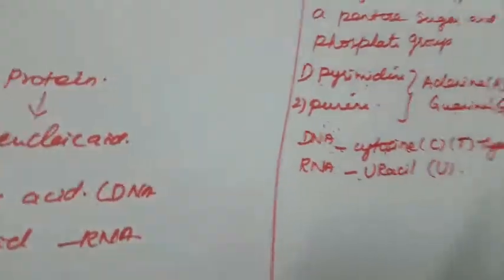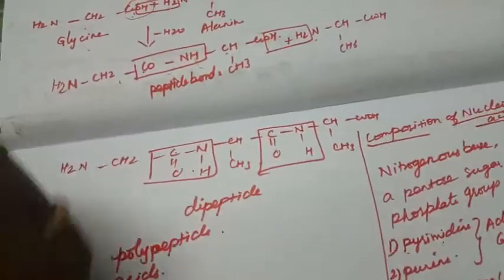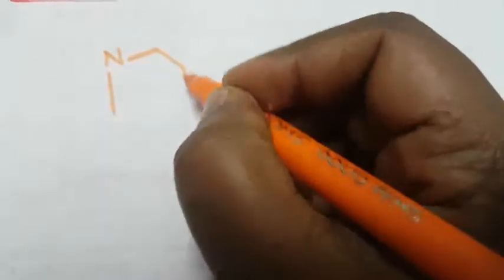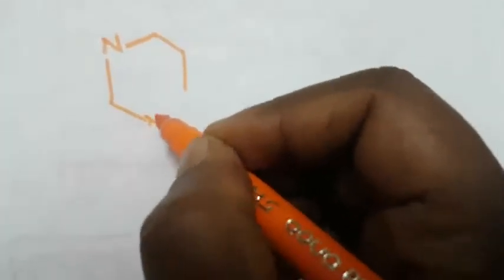We see the structure, right? How to see the structure? First, write the purine and pyrimidine structures. How to draw that? Purine is a nitrogenous base. How to draw the purine structure? The first one is a nitrogenous base. Again, this is also nitrogen.